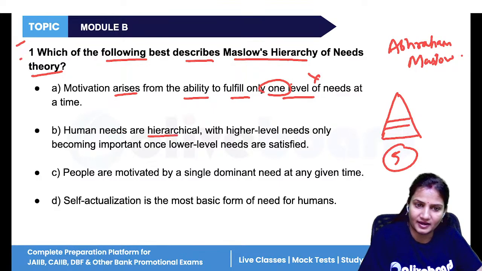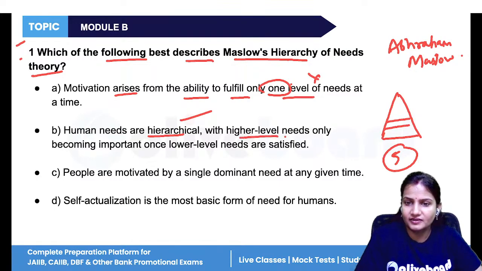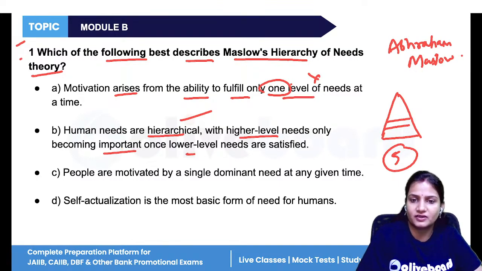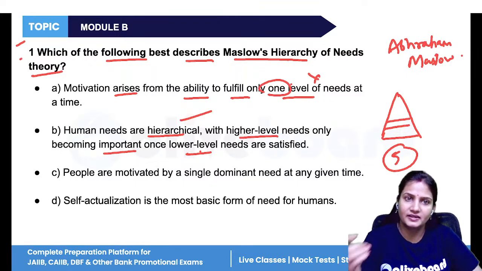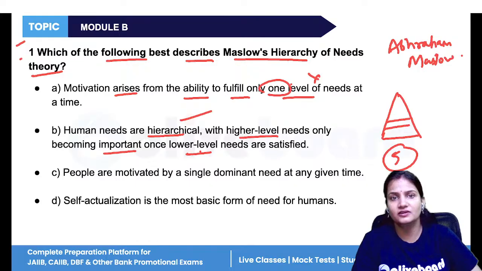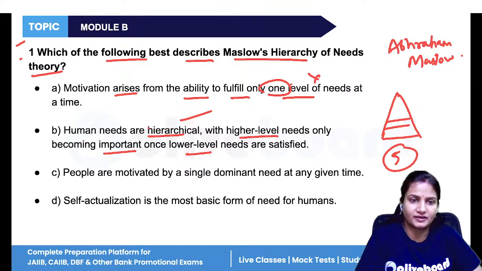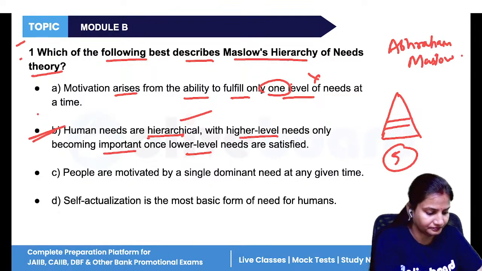Human needs are hierarchical. Yes. Higher level needs only become important once you have fulfilled your lower level needs. Once you have attained your lower level needs, only then are you motivated to achieve your higher level needs. Otherwise, not. That is why it is called a hierarchical order. So option B is the correct answer.